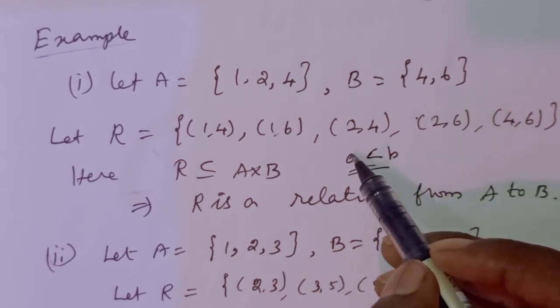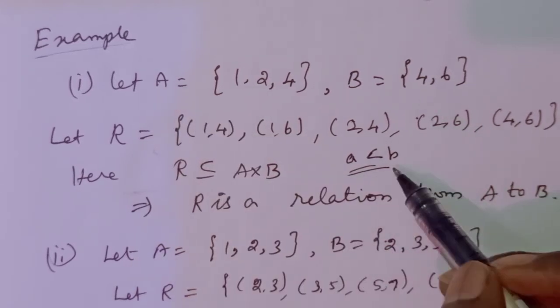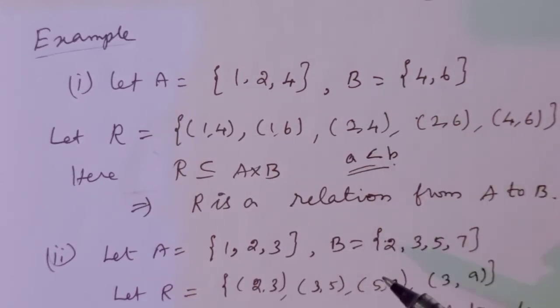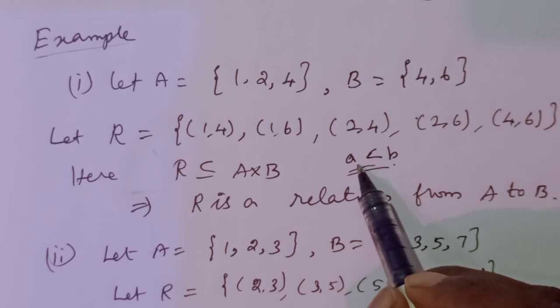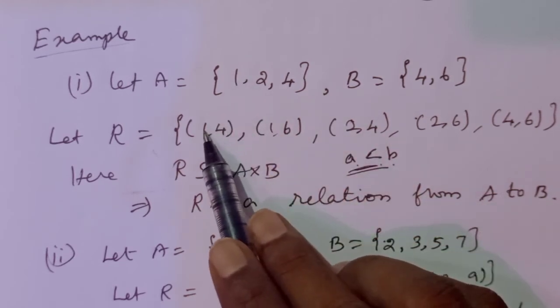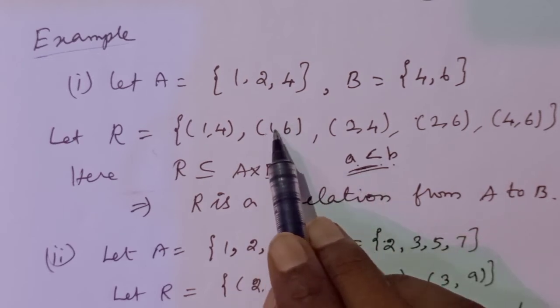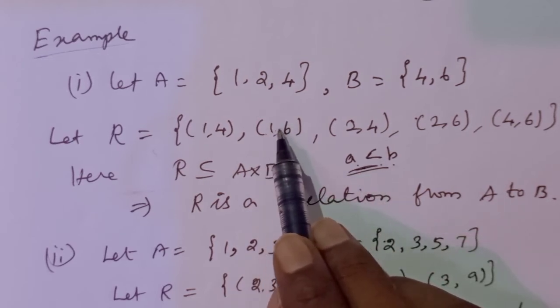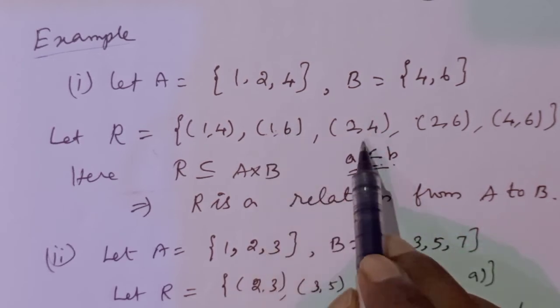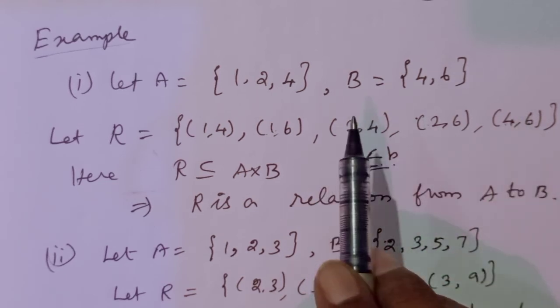That means a we have to take from the set A, and b we have to take from the set B. So using this relation we get the ordered pairs (1, 4): 1 is less than 4, so it satisfies the relation. (1, 6): 1 is less than 6, it satisfies the relation. Likewise (2, 4), (2, 6) and (4, 6).